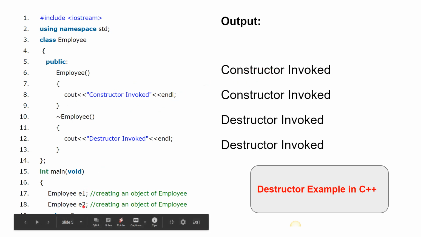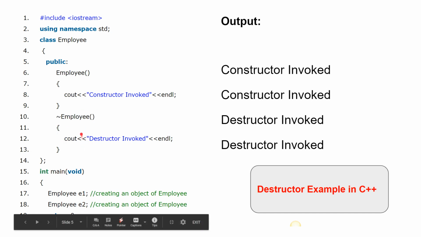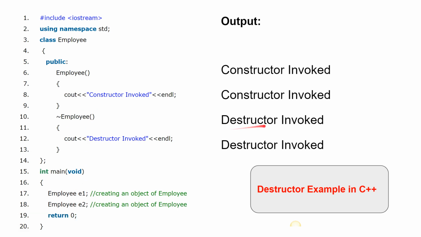For the second one, e2, the same constructor block gets executed once again and the second constructor invoked message will be displayed. Now we have only two objects here, e1 and e2. Once the constructor block gets executed, then after that the destructor block gets executed automatically. How many times? Two times. Why two times? Because we have only two objects here, e1 and e2. So the message is: destructor invoked, destructor invoked.